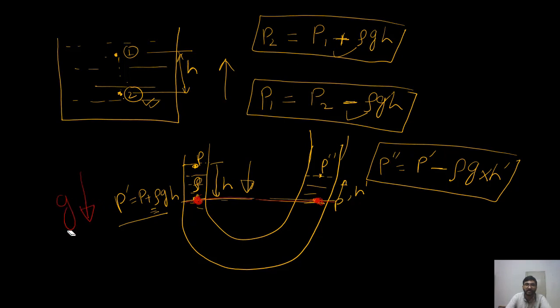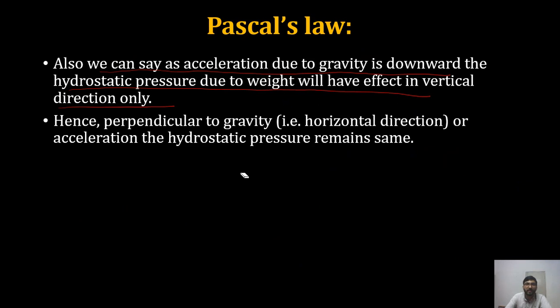In this formula delta P equals rho g delta H, delta H will be 0 in the horizontal direction, so there will be no pressure difference. This formula will be valid only in the vertical direction. Hence, perpendicular to gravity, that is the horizontal direction, the hydrostatic pressure remains the same.